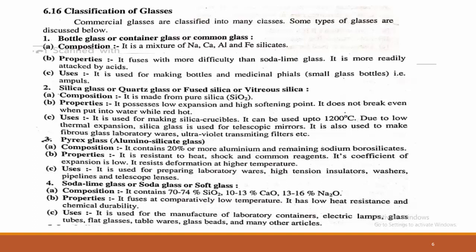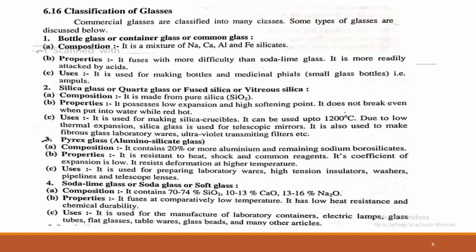It is used in the making of silica crucibles. As we know, in laboratories we are familiar with silica crucibles. These silica crucibles are made up of quartz glass or silica glass. Next is Pyrex glass. This Pyrex glass is also known as aluminosilicate glass, where the composition contains 20% or more aluminium.